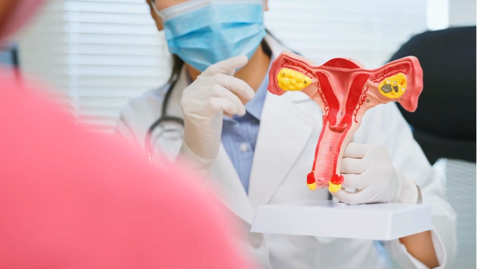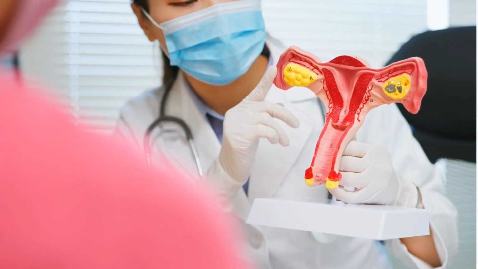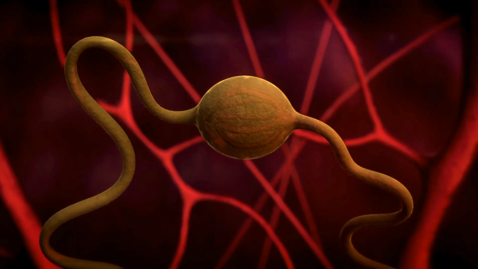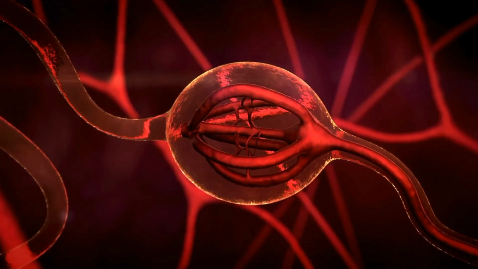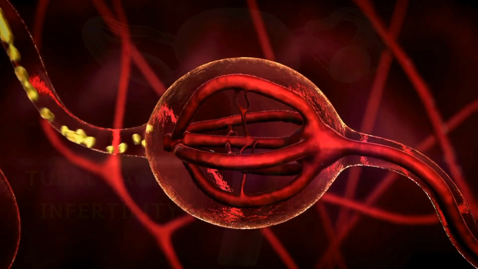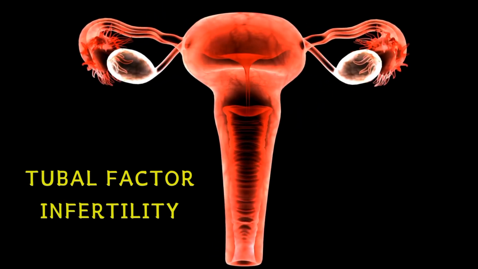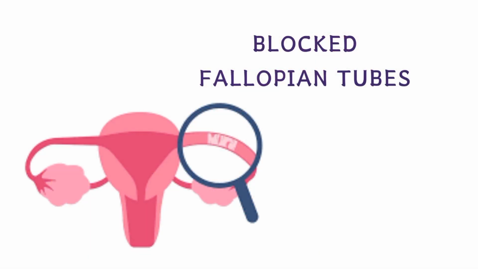to minimize the risk. Female infertility can be caused by many factors, ranging from age, uterine, and cervical factors, among others. Of these many factors, one of the most common accounting for 30% of female infertility is tubal factor infertility. This type of infertility occurs when your fallopian tubes are damaged or blocked, preventing sperm from reaching the egg.